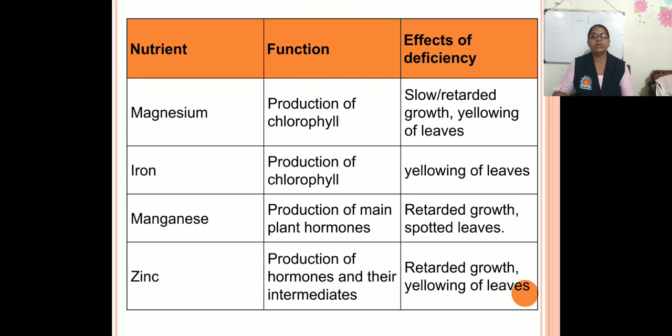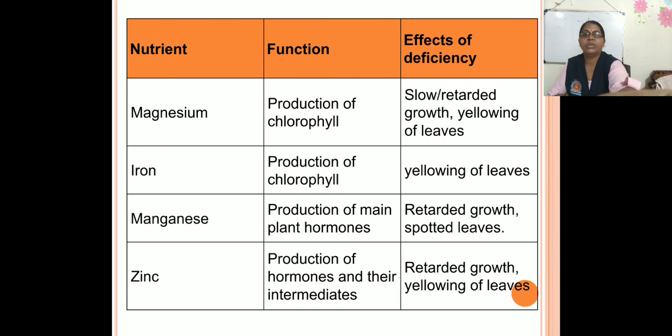Due to the deficiency of zinc, retarded growth and yellowing of leaves, that means the growth will be retarded and the leaves become yellowing due to the absence of zinc. Okay, so this is all about the role of nutrients and effects of their deficiency in plants. Now here we finish the nutrition in plants. All parts of the nutrition in plants.